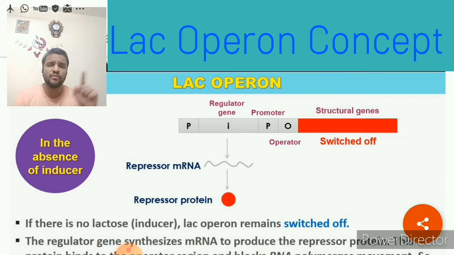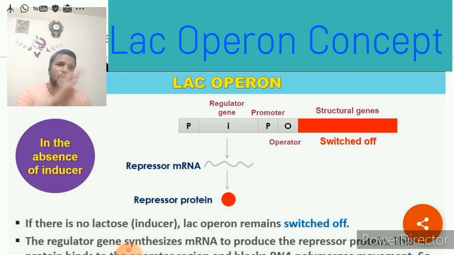What is the function of RNA polymerase? In prokaryotic transcription, a single enzyme codes for all types of RNAs. So here a single RNA polymerase will help in the transcription. So RNA polymerase movement will be stopped by the repressor protein.